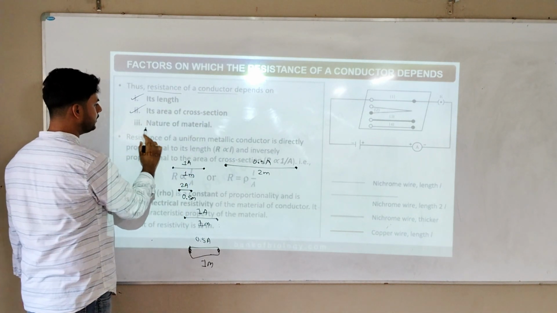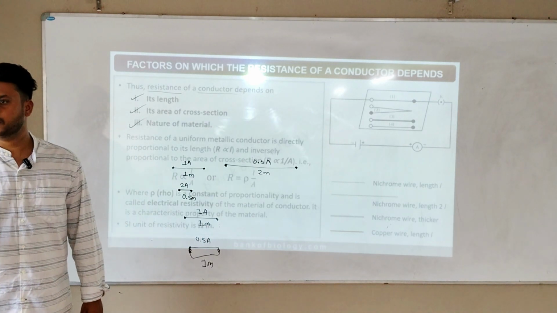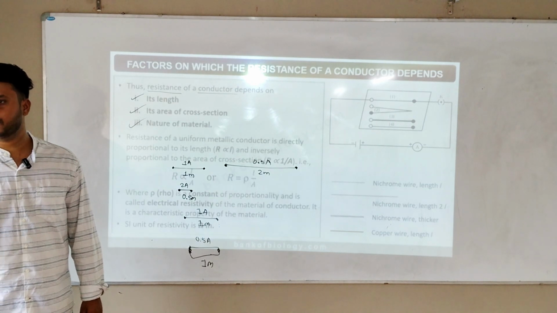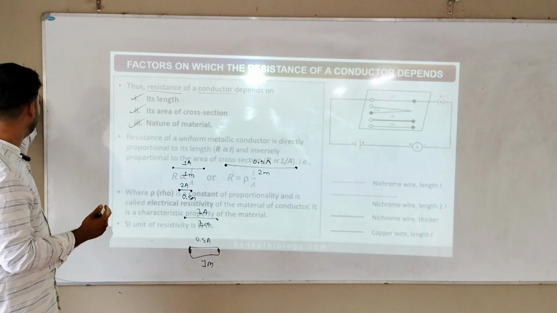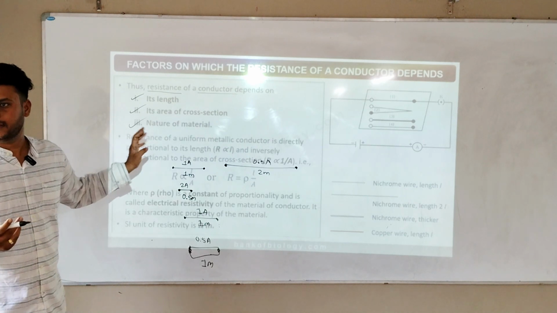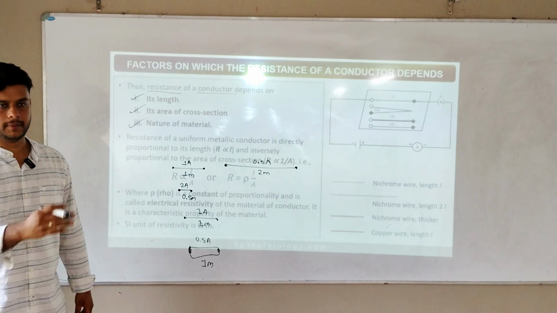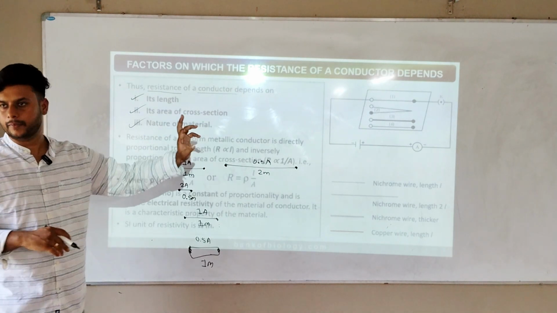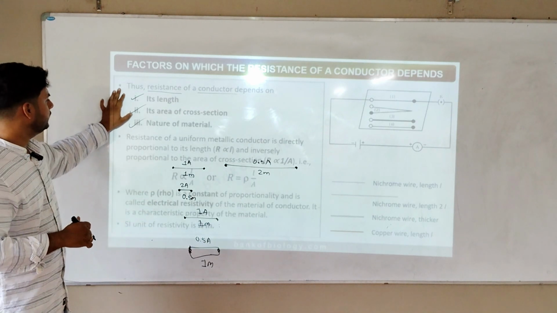Last, the nature of the material, which is most important. The material should be of better quality. If I take aluminium, current can pass, but only a very small amount of current may pass. If I take copper, too much will pass. So the nature of the material is very important, which material you are choosing.